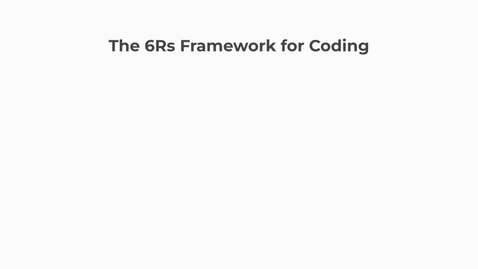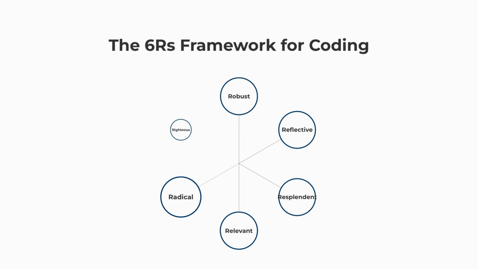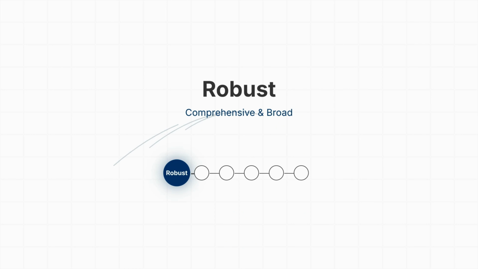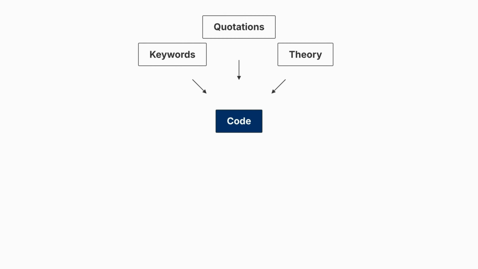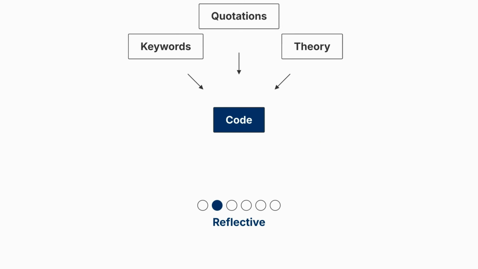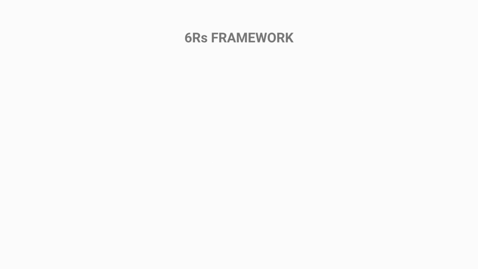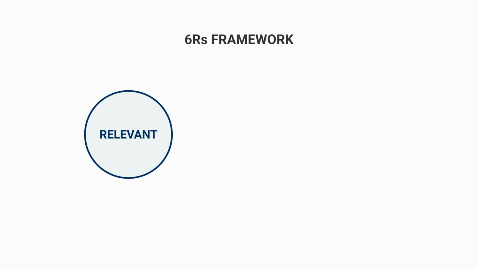In systematic thematic analysis, coding is guided by the 6Rs coding framework. The first R is robust. Codes should be comprehensive and sufficiently broad to support interpretation of the data. The second R is reflective. Codes should reflect the combined meanings of quotations, keywords, theory, and participant experiences. The third R is resplendent. Codes should be rich, powerful, and conceptually meaningful. The fourth R is relevant. Codes should contribute directly to answering the research question.